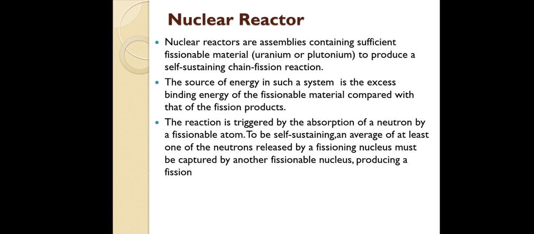Initially, if you want to start the reaction, you have to trigger the neutron with a fissionable atom. Here, what is a fissionable atom? That is uranium. After that it will be a sustained reaction; once it is started, it is self-sustaining. And if you want to control the chain reaction, we need to control the movement of neutrons. That is what we need to do.